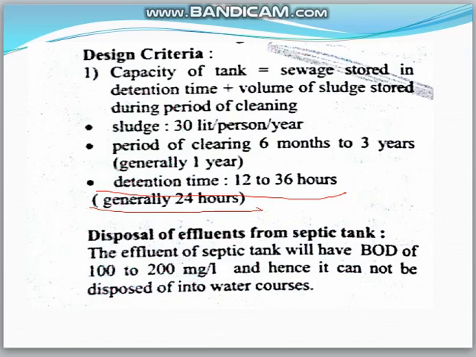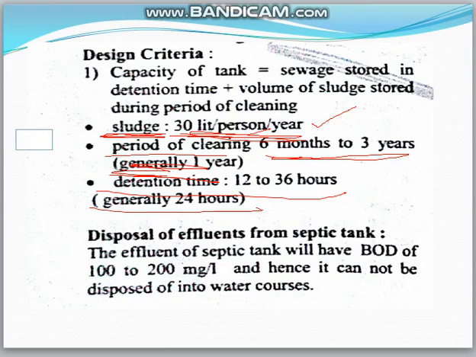The sludge will be containing a large concentration of highly active aerobic microorganisms. The rate of sludge deposition will be 30 to 40 liters per person per year. The period of cleaning is 6 months to 3 years. 95% removal of suspended solids and biochemical oxygen demand is achieved here.